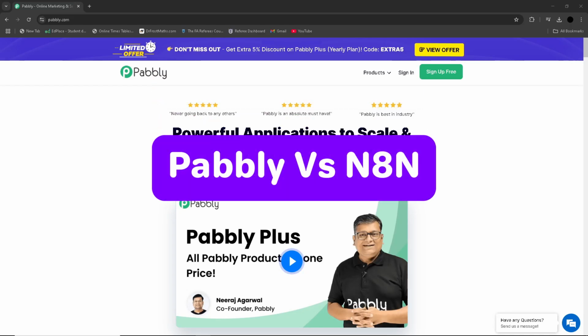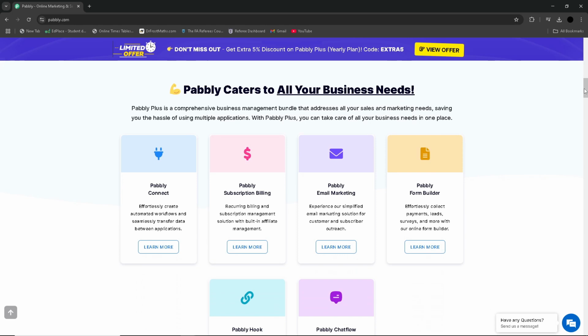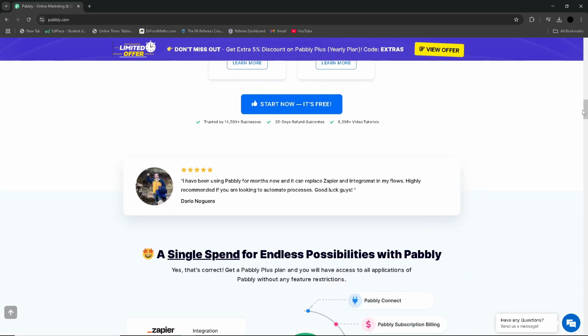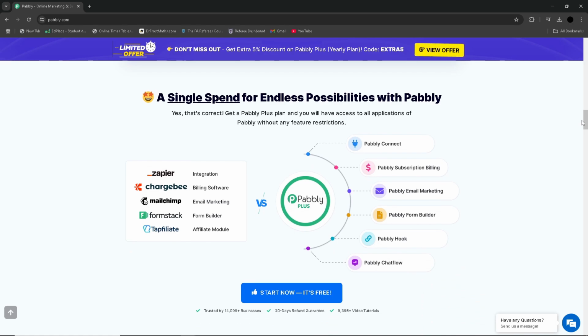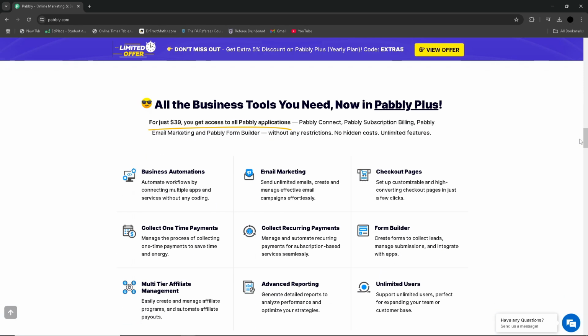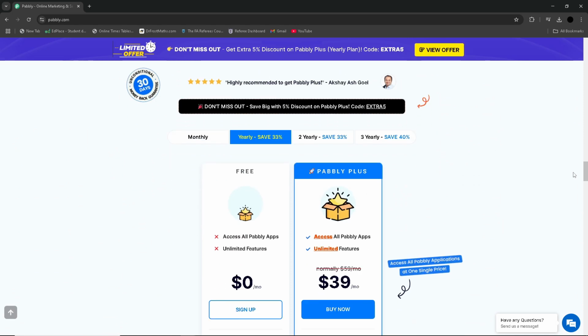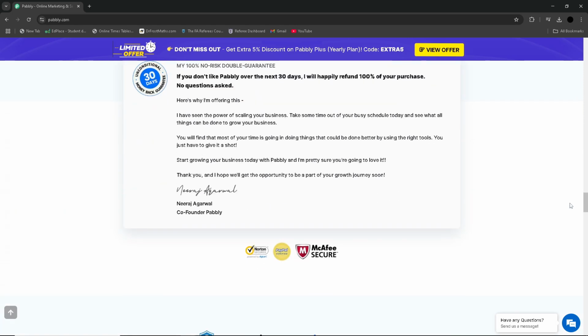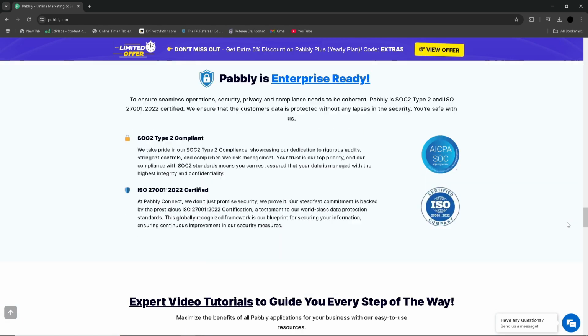In this video, we will compare Pabbly and N8N. Both are powerful platforms, however, they serve slightly different purposes. Pabbly is an all-in-one automation tool with a strong focus on email marketing, form building and subscription billing. It offers a user-friendly interface with pre-built integrations and workflows, making it ideal for small businesses and marketers who are looking for simplicity and ease of use.